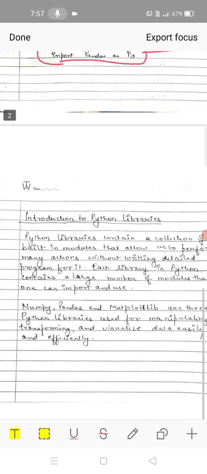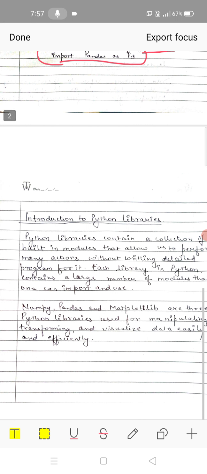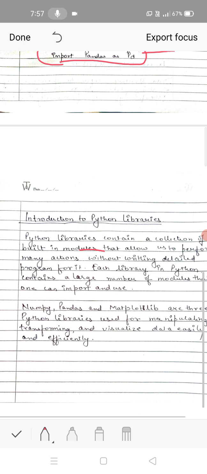Now we will study the introduction of Python libraries. Python libraries is a collection of built-in modules that allow us to perform many actions. We have pandas for performing data scientific work. We have Matplotlib for graphical representation. We have NumPy for the manipulation of the database. So these three libraries can be used for manipulating, transforming, and visualizing the data easily and efficiently.